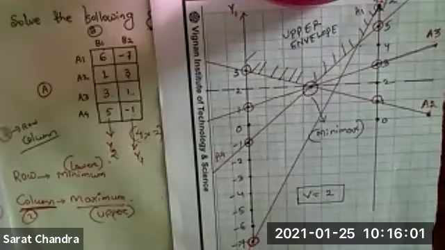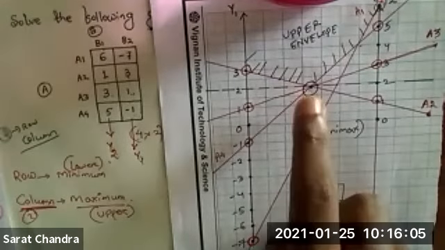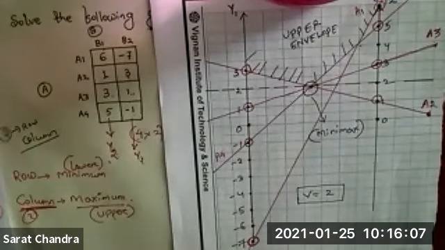In that case, you identify the slope of each line, whether it is positive slope or negative slope. After identifying the slopes, you choose any 2 lines having opposite slope, meaning one line has negative slope and one line has positive slope.